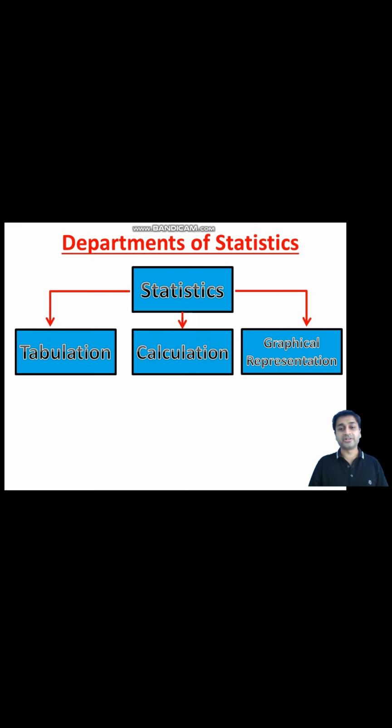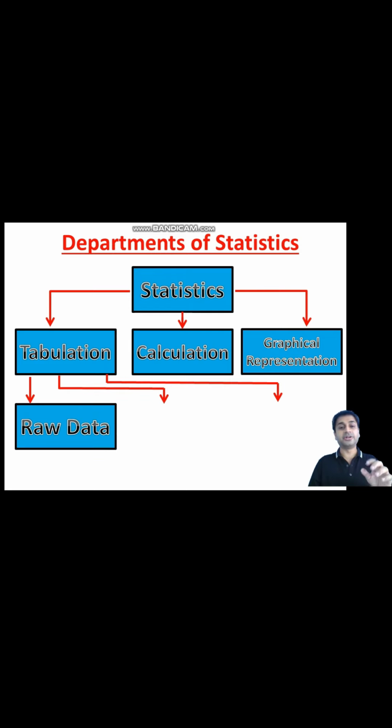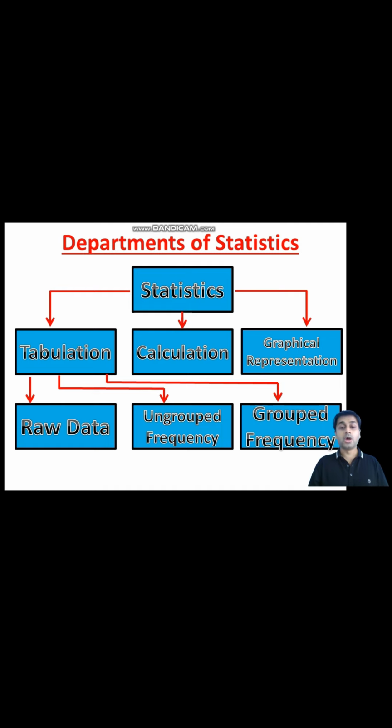In this topic of statistics, in the first exercise we are going to look into tabulation. Tabulation can happen in three ways. First, the data is given to you in the format of raw data. Then we try and convert it into tables: an ungrouped frequency distribution table or a grouped frequency distribution table. So the first and the second is what we are going to focus on, that is raw data and ungrouped frequency table for the first exercise.